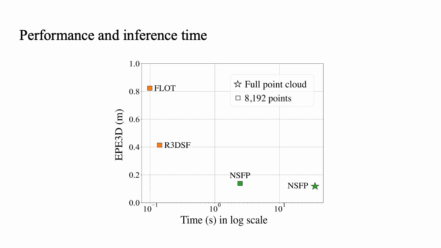Now we take a look back at the table we had before. By applying the distance transform loss, our Fast Neural Scene Flow method gets similarly good performance to NSFP, while being orders of magnitude faster. When testing on a smaller number of points, our method achieves similar computation efficiency as a learning-based method, enabling possible real-time applications.